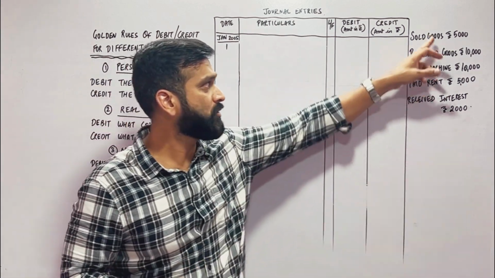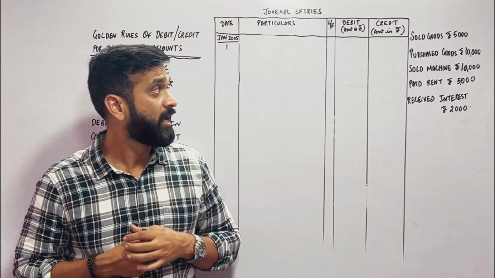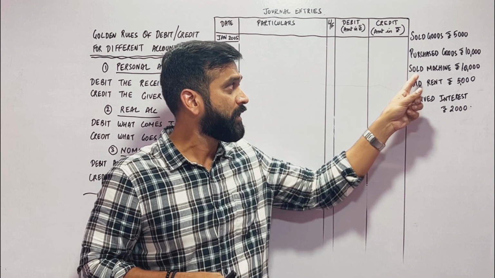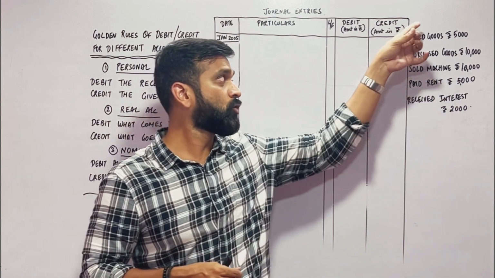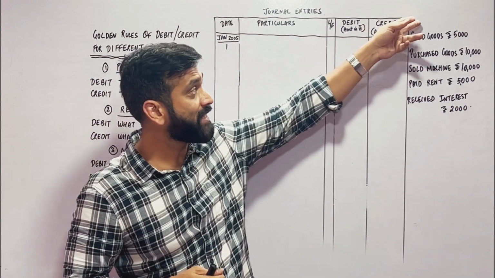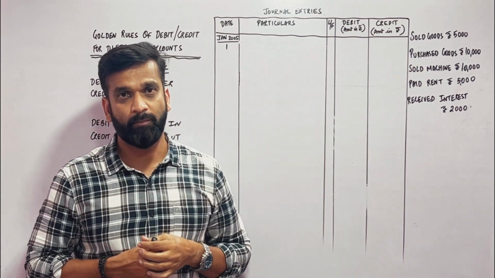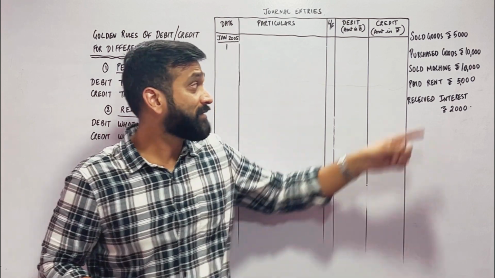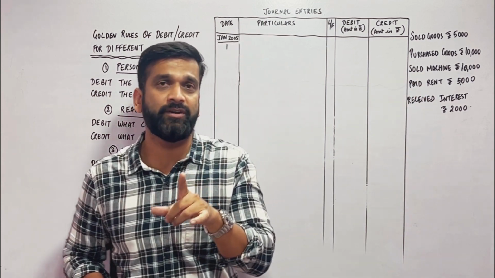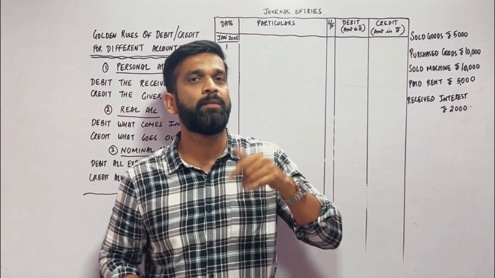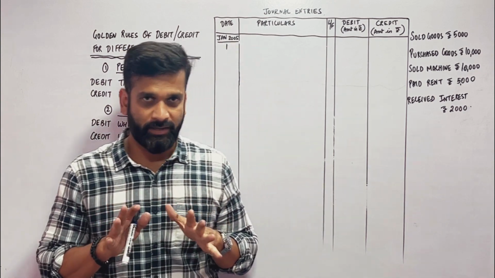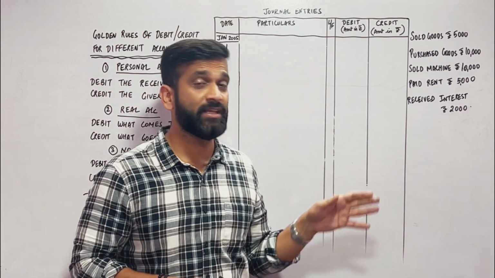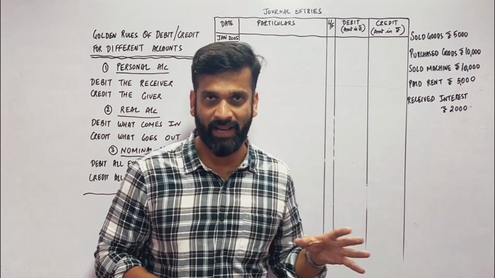First, let us take five transactions. The first transaction is sold goods. The third transaction, if you see, is sold machine. Sold goods, sold machine. Here also sales is done, here also sales is done. But that activity is a normal, day-to-day activity, while this activity is not a normal activity. It is not a routine activity to sell a machine. Hope you understand. Sale of goods is normal to any company, but sale of a machine is selling of an asset. It is not a normal activity.